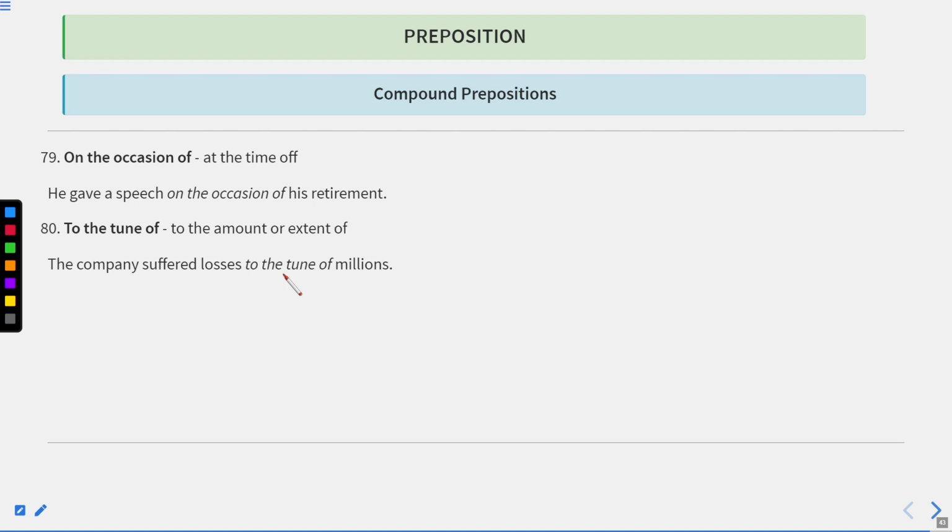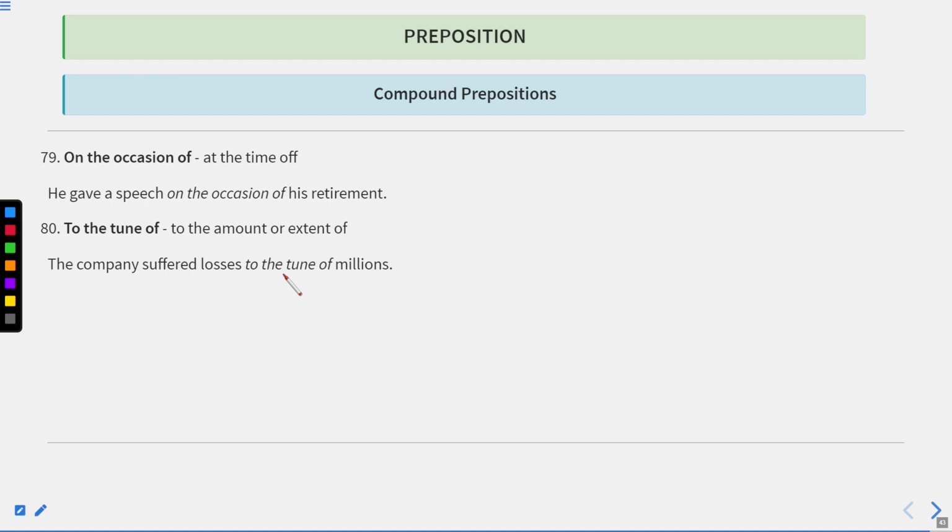Now, here another phrase is to the tune of. It means to the amount or extent of. The company suffered losses to the tune of millions. To the tune of millions means to the amount or extent of millions. It means the loss is of millions. So the company has suffered the loss of millions.